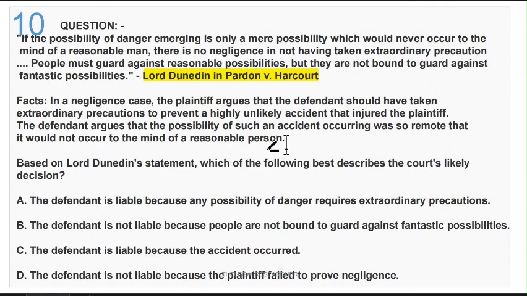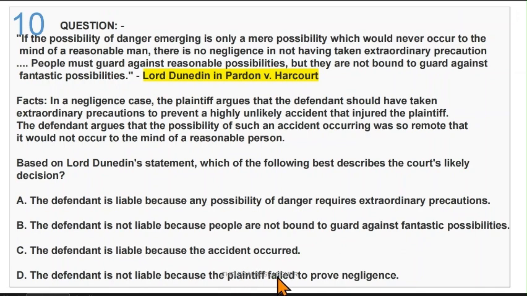So in a negligence case, both the plaintiff and the defendant argue their points. Based on the above statement, you have to choose what the court would likely decide. Option A, the defendant is liable because any possibility of danger requires extraordinary precautions. Second, the defendant is not liable because people are not bound to guard against fantastic possibilities. Third, the defendant is liable because the accident occurred. The fourth is the defendant is not liable.